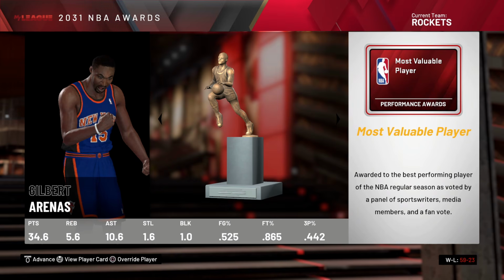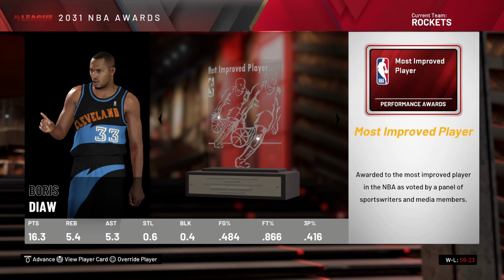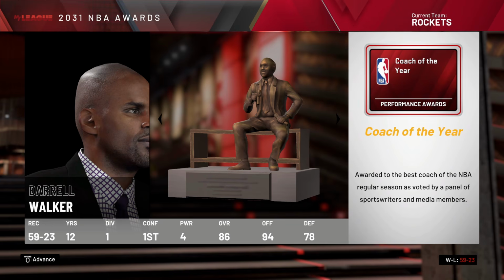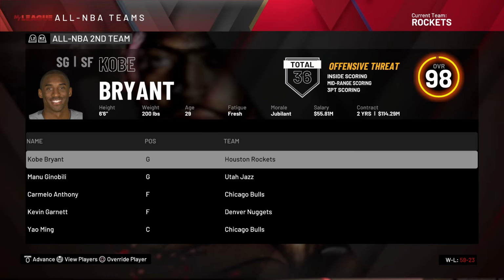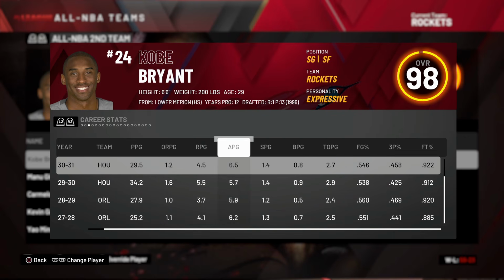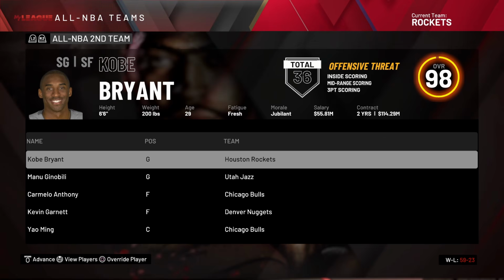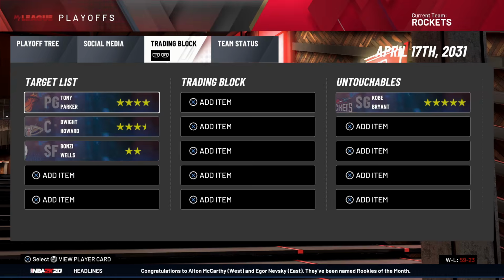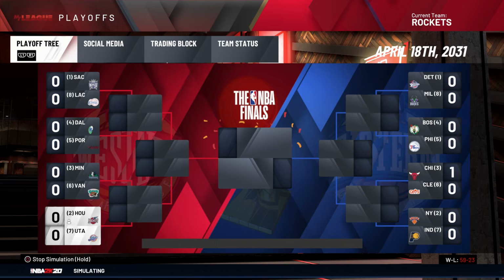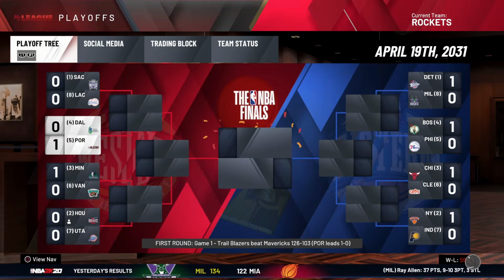They expect Gilbert Arenas, most valuable player. LeBron James, DPOY. Boris Diaw, most improved. And Darrell Walker, once again. Wait, is that? No, we're tied with it, though, at the very least. Kobe, All-NBA 2nd team, alongside Manu and the rest of these guys, like Melo. He averaged 35 and 7 a game, career high assist, I believe. Yeah, career high. I mean, he's playing fantastic, and yeah, we are the 2nd seed in the conference, so we were tied for the first. Manu versus Kobe, superstar Manu, that is to you, and Rodney Stuckey and Josh Smith.